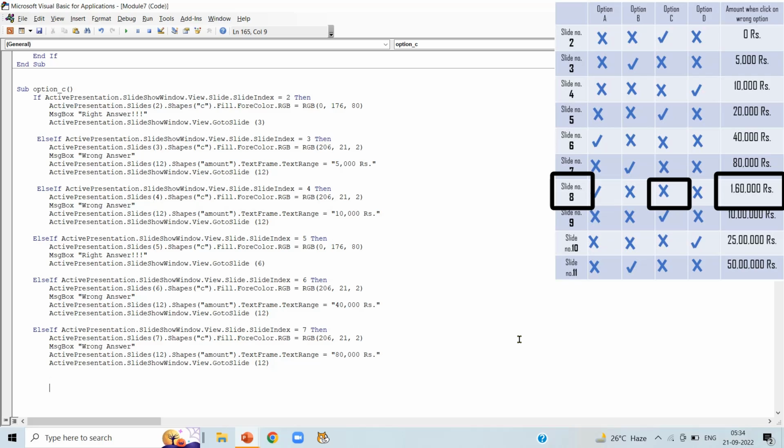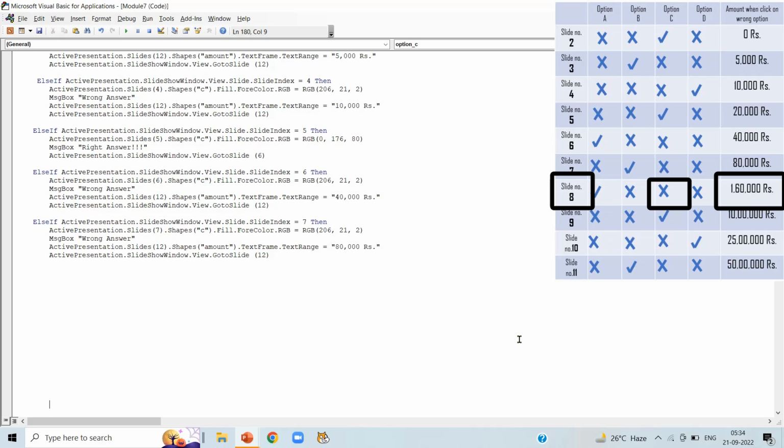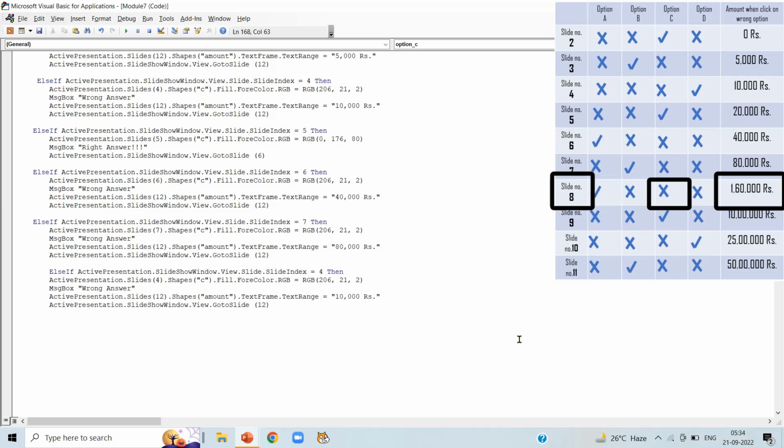Now for slide number 8 we can notice option C is wrong answer. So just paste the code. Now in line number 1 write slide number 8. In second line also write slide number 8. Message box wrong answer, and the amount of money when we click on wrong option is 1,60,000 here.